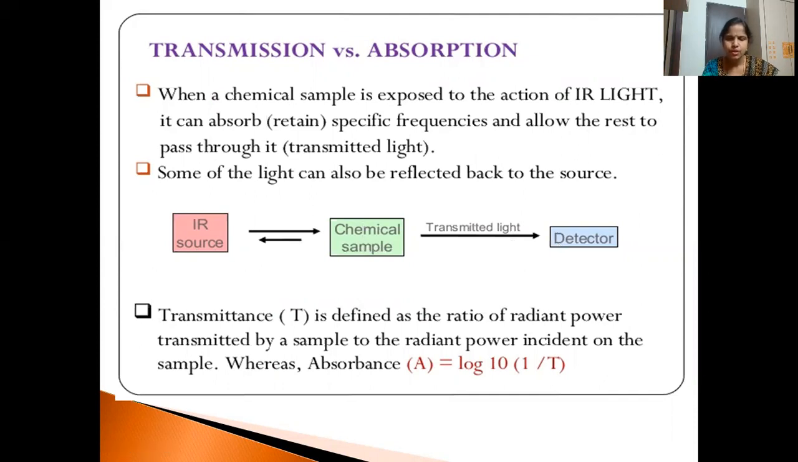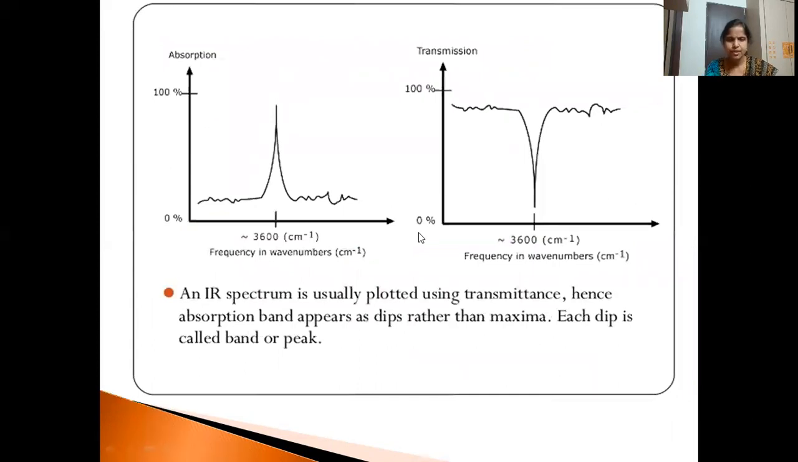Now those peaks look like this. We get the IR spectra with wave numbers, or frequency, on the x-axis, and if we take absorption on the y-axis, it looks like this. But generally IR spectra are recorded with wave numbers on the x-axis and transmittance on the y-axis. So IR spectra are usually plotted using transmittance. Hence, absorption bands appear as dips, inverted.